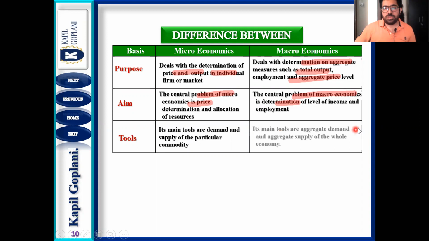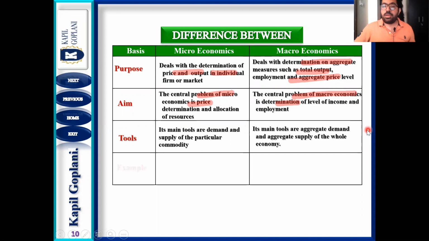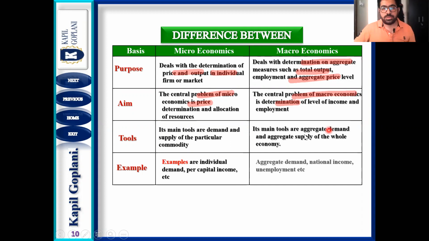Now, what tools are being utilized in micro and what tools are being utilized in macro? Micro involves simple demand and supply tools, but coming to macroeconomics, you have to see aggregate demand and aggregate supply. There is a whole chapter on this, that is theory of income and employment. We will be going on in the upcoming videos. Examples of microeconomics are individual demand, individual supply, individual market price. Coming to macroeconomics, it is aggregate demand and national income and unemployment, poverty.